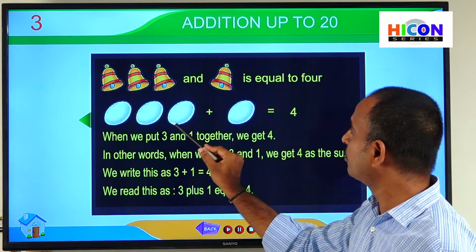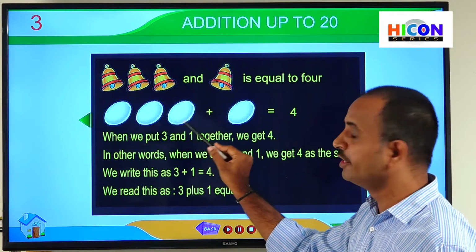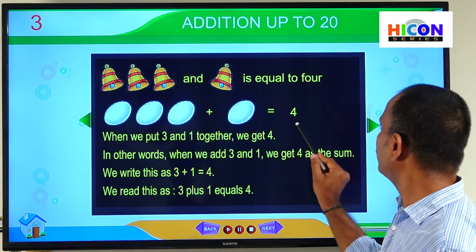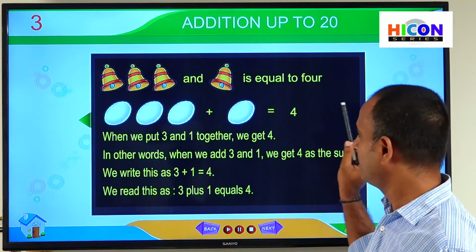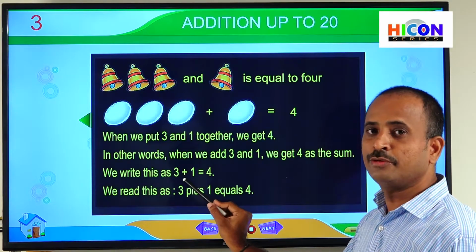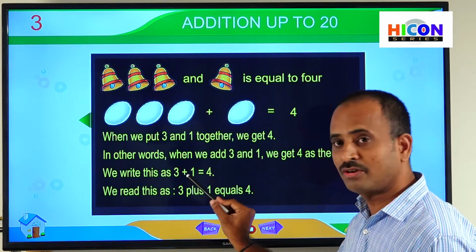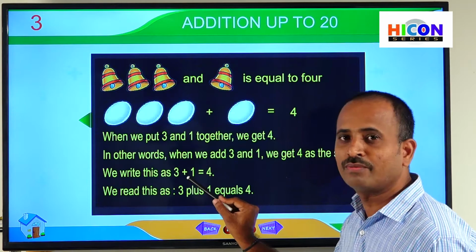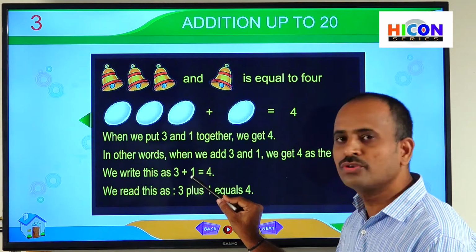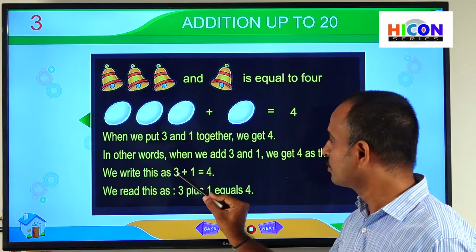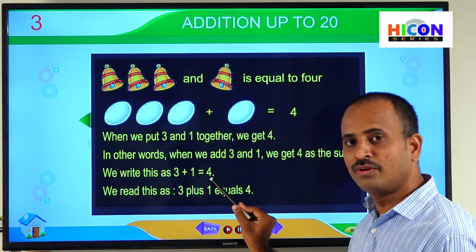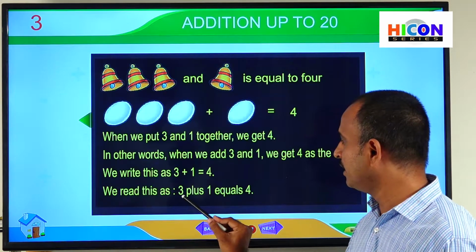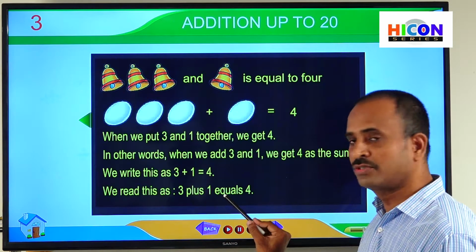If you put together 2 or more objects, that means if you add any 2 numbers, we will get the answer, and we call this answer the sum. So here 4 is called the sum. We write this as 3 plus 1. Here the symbol is called plus and it is used for addition. If there is the symbol plus in any problem, then we have to add those numbers. So here plus means addition. So 3 plus 1 is equal to 4. Here 4 is called the sum. We read this as 3 plus 1 equals 4.